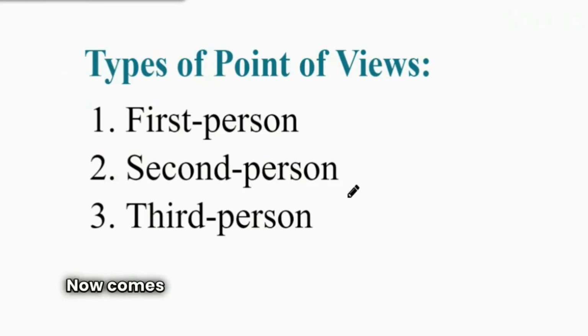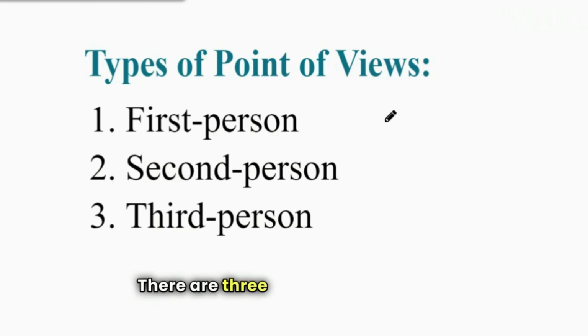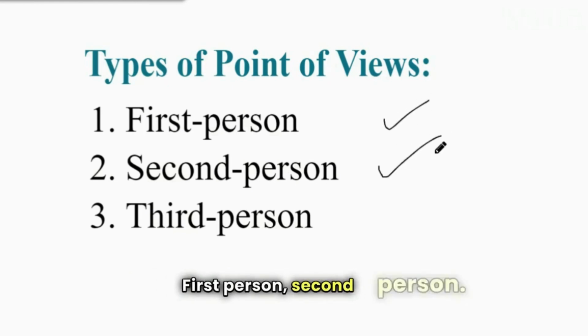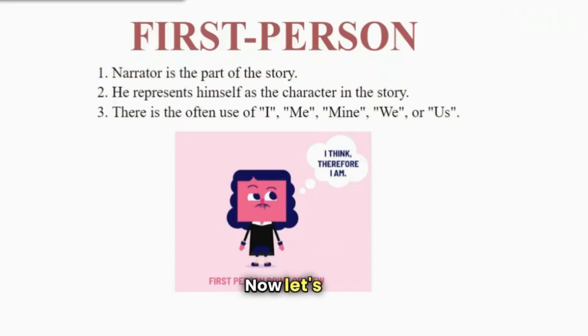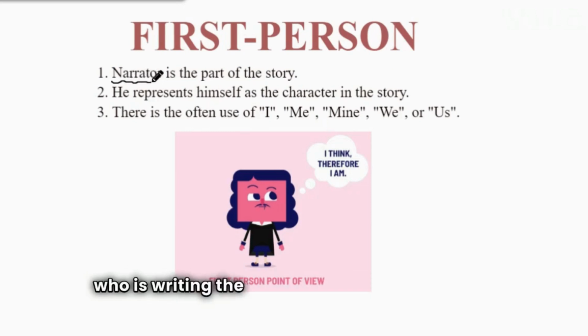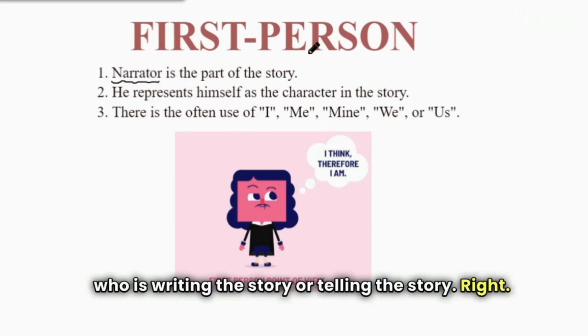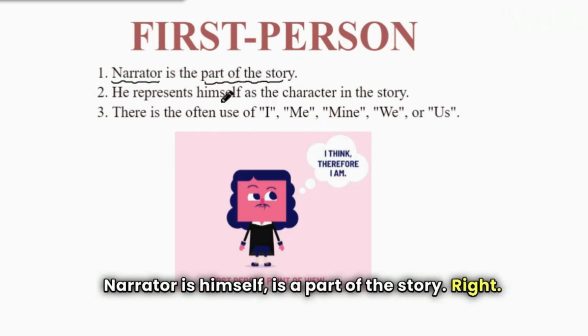Now comes the types of point of views. There are three types of point of views: first person, second person, and third person. Now let's see what the first person point of view is. In the first person, the narrator, the person who is writing or telling the story, is himself a part of the story, right?